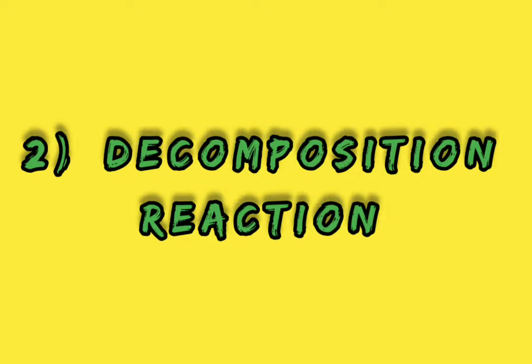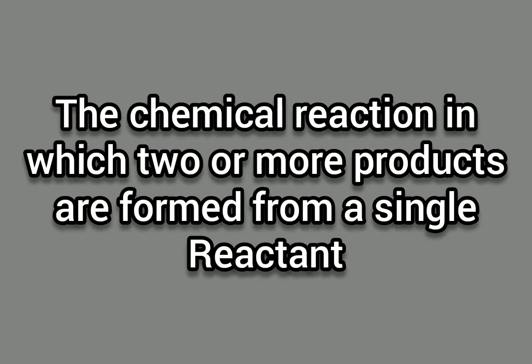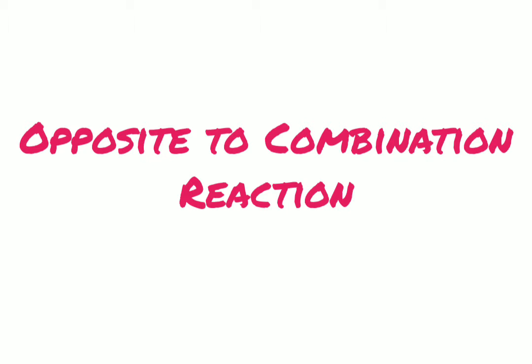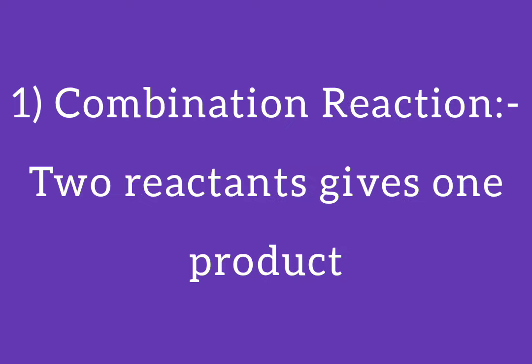So let us start decomposition reaction. First of all, the definition. A decomposition reaction is a chemical reaction in which two or more products are formed from a single reactant. It is to be noted, dear friends, it is totally the reverse, opposite reaction to that of the combination reaction. Here, two or more products form from a single reactant, whereas in combination reaction, two or more reactants give a single product.